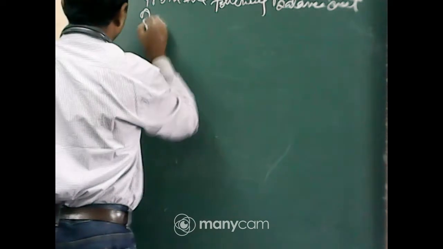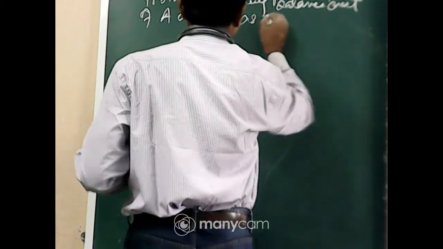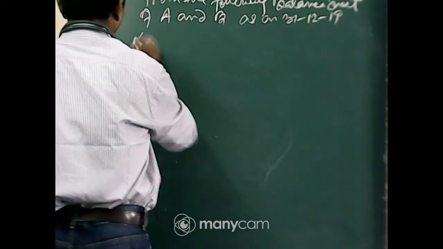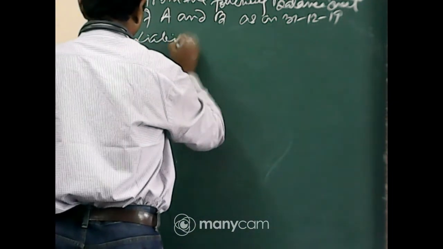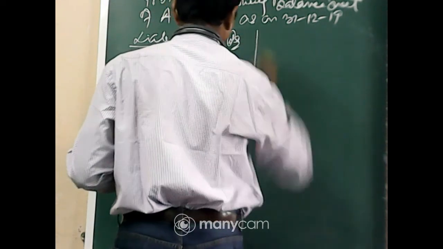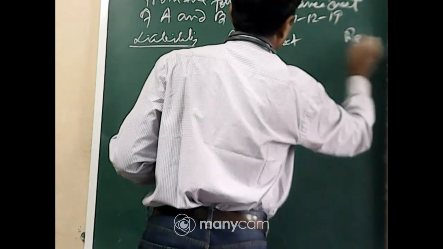Balance sheet of A and B as on 31st December 2019. Liability, rupees; asset, rupees.